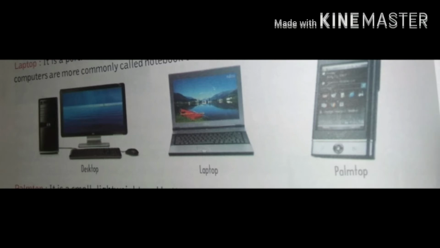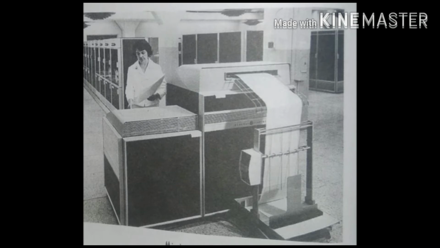A personal computer assemblage consists of CPU, computer memory, and various input and output devices. Only one person can use it at a time. There are various kinds of microcomputers available nowadays: desktop, laptop computer.